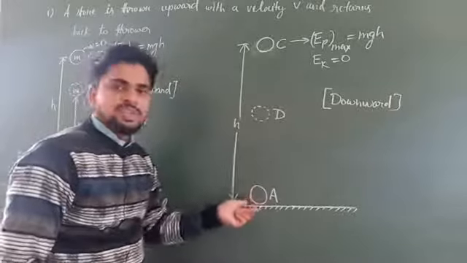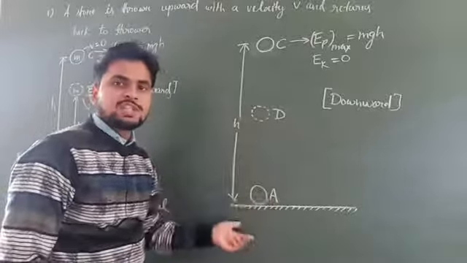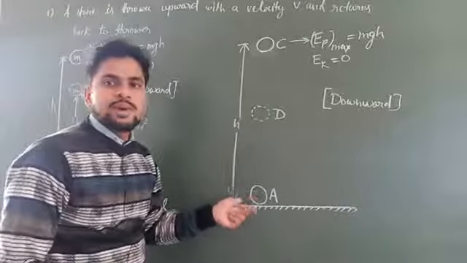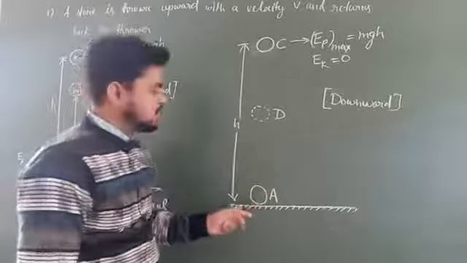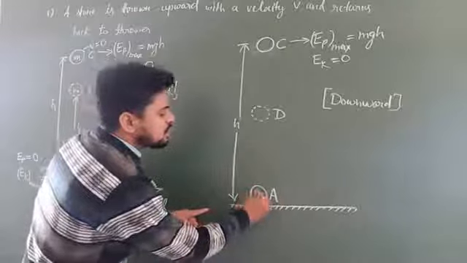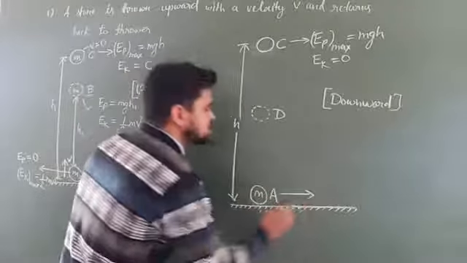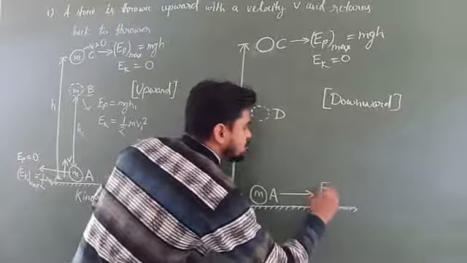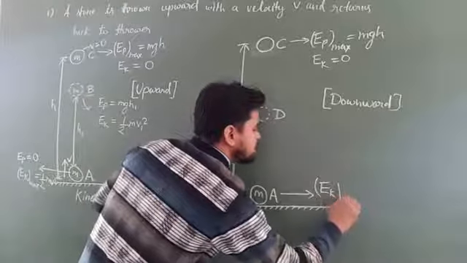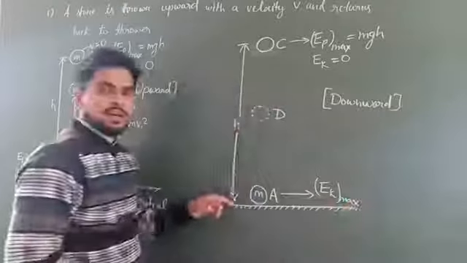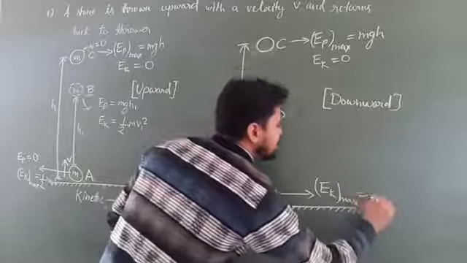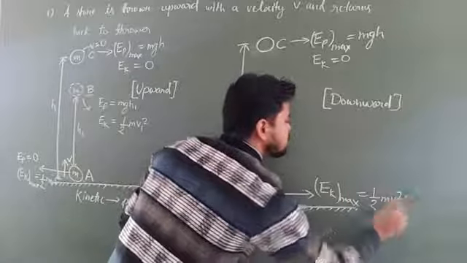When the stone is just before touching the ground, it has maximum velocity. If it has maximum velocity here, then at this position A the object has maximum kinetic energy, and that kinetic energy will be half mv square.